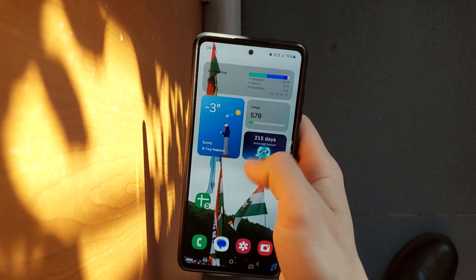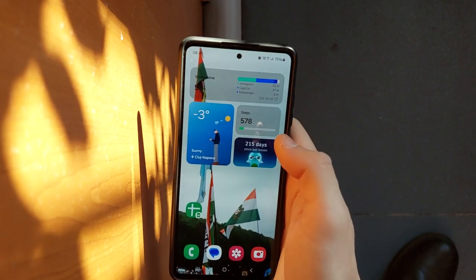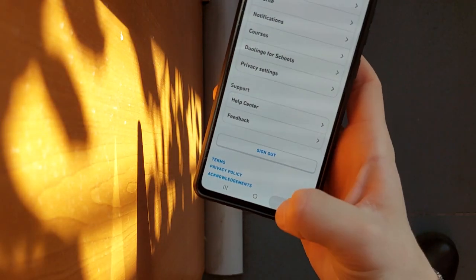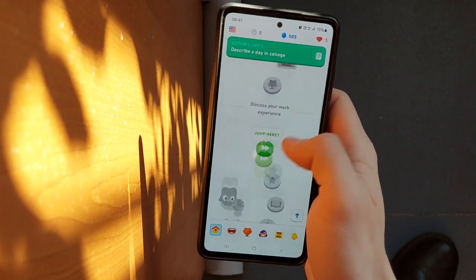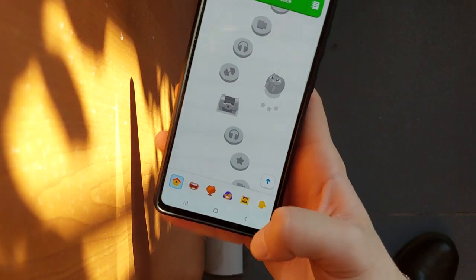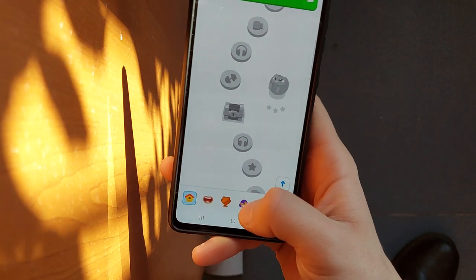Guys, in this video I'm going to show you how to turn off sound effects on Duolingo. First you have to open up the app, and here it opens up in the home menu where we have our lessons.